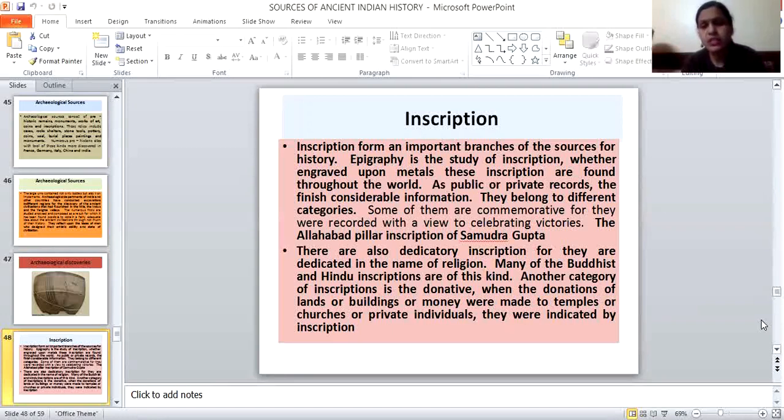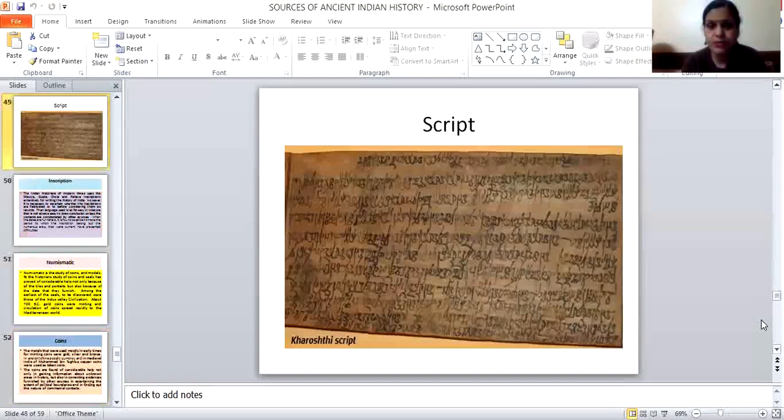The Allahabad pillar inscription of Samudragupta is one example. Some of Ashoka's inscriptions also give us information. Some inscriptions belong to the Buddhist period, some to the Hindu period, and some to the Jain period. These inscriptions are written in various forms. This is one example I have mentioned here.